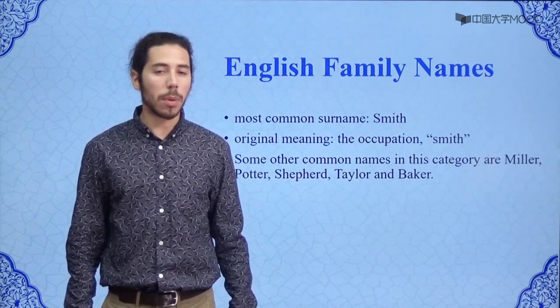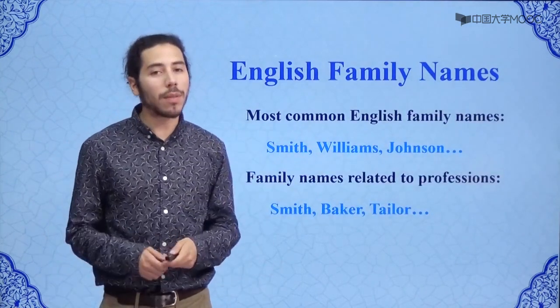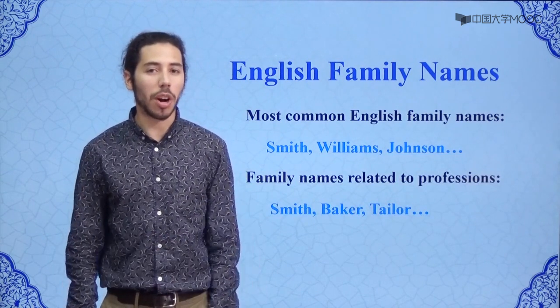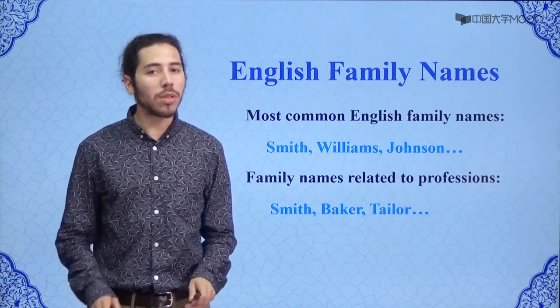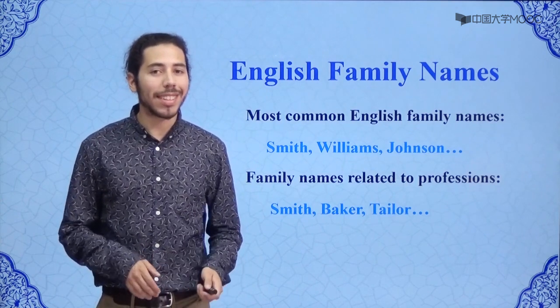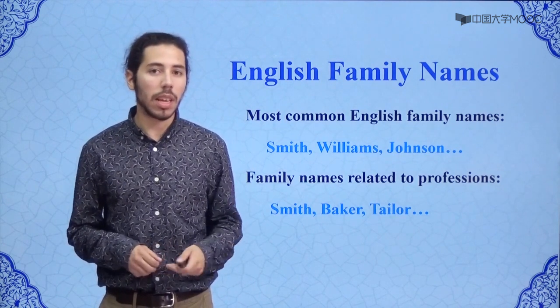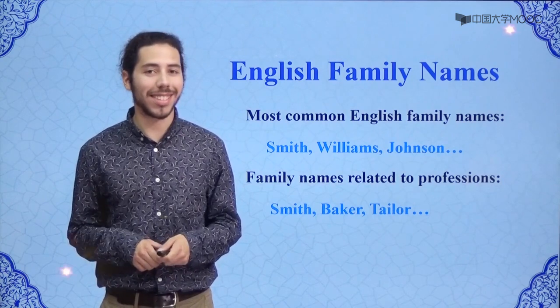Another very, very common English surname is the name Williams, and Williams comes from the given name William. Some other English surnames that come from given names are Thomas, Johnson, and James. So from these two very common English surnames, Smith and Williams, we can see two origins of English surnames, given names and occupations. These are just two of many different origins.